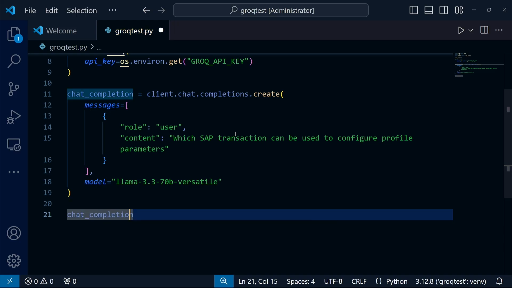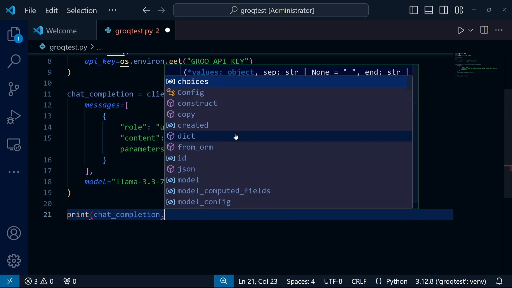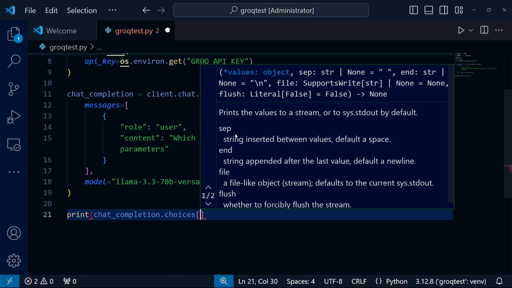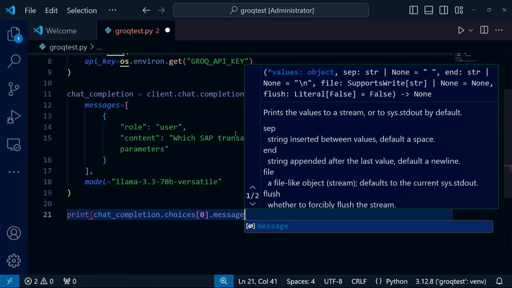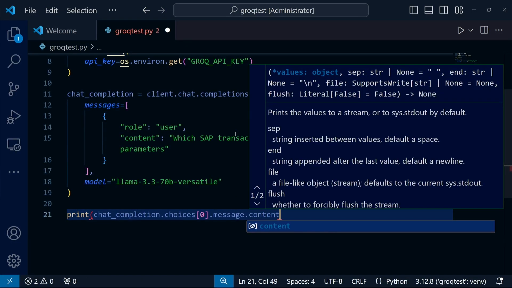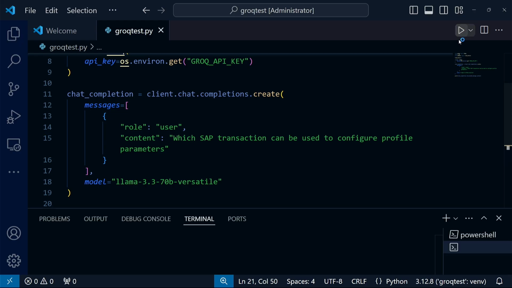The final element of the program necessary for it to function correctly is printing the result. Of course, the result that is placed in chat completion is a complex object, as we saw earlier in the documentation, and I only need to print the content of the message itself. In my opinion, the program is ready. Keep your fingers crossed because I'm about to run it.